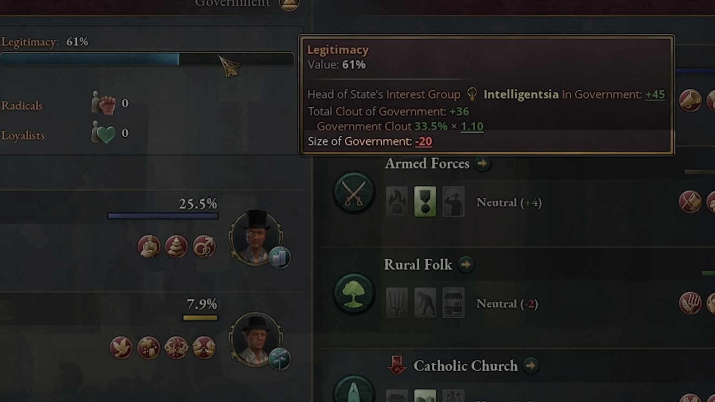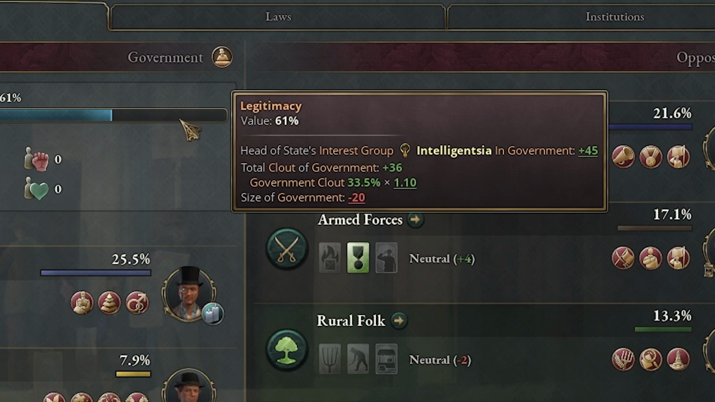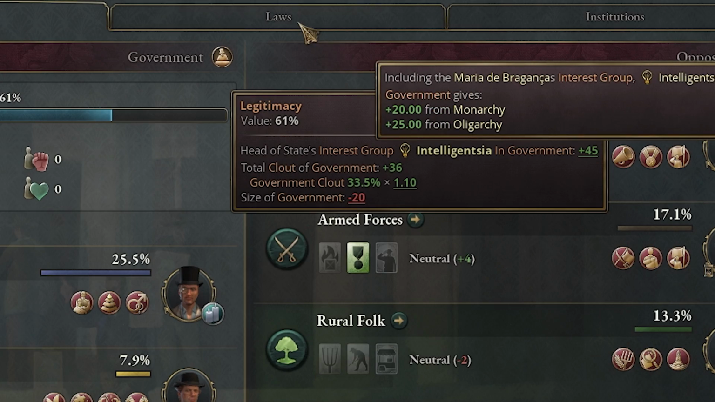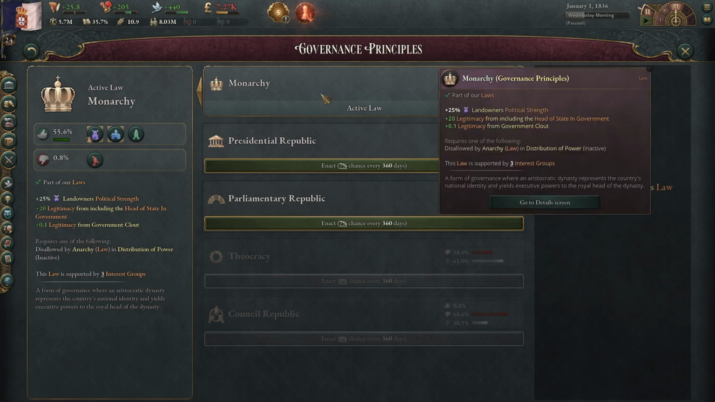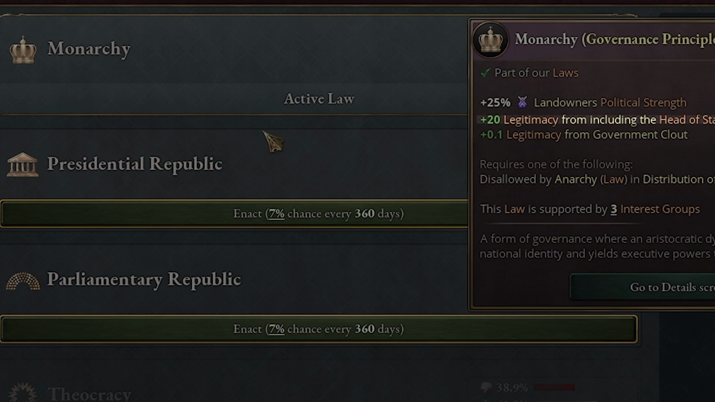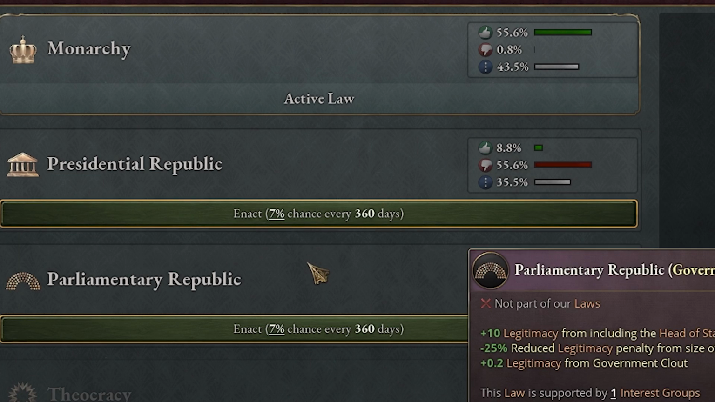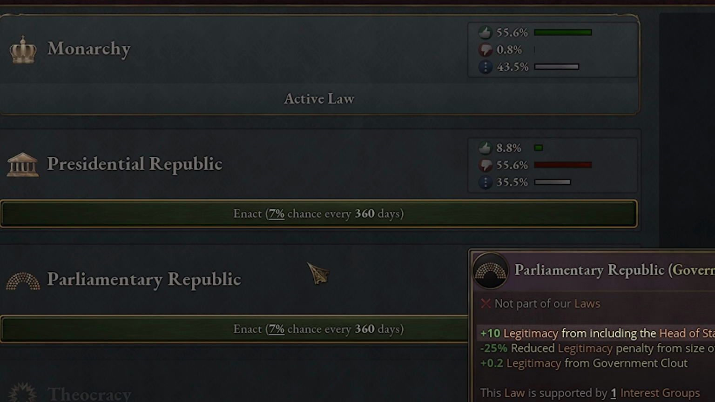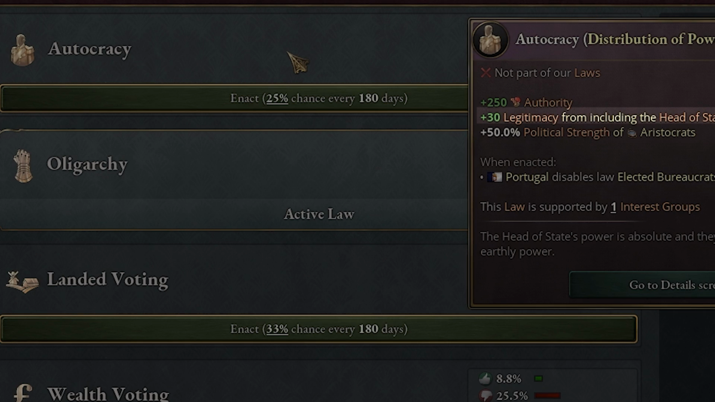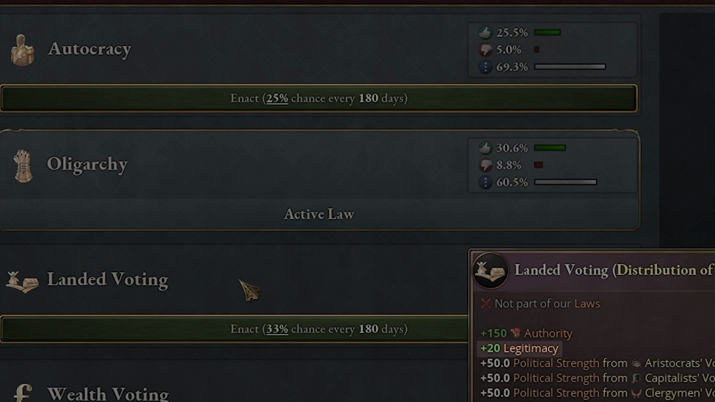However, the size of our government is giving us a minus 20. And looking a little bit deeper, you can see the reason why we're getting the plus 45 is because we're a monarchy and an oligarchy. And if we look underneath the laws here, for example, monarchy gives you a decent amount of plus 20 legitimacy. But as we go down for presidential republic, it goes down to plus 15, and down the list a little bit more, plus 10 legitimacy. The same thing for oligarchy. Autocracy would give us actually more legitimacy, and it goes down again as we start to release that power from the government.